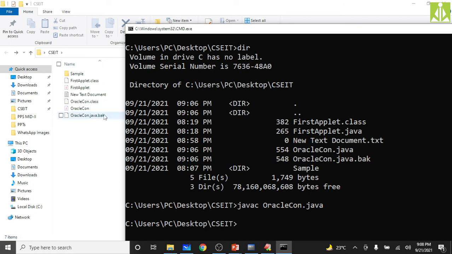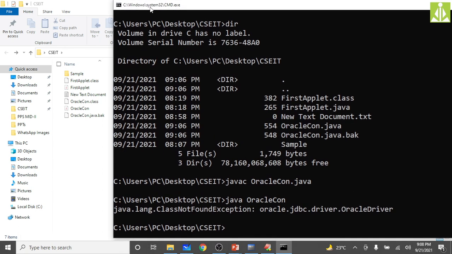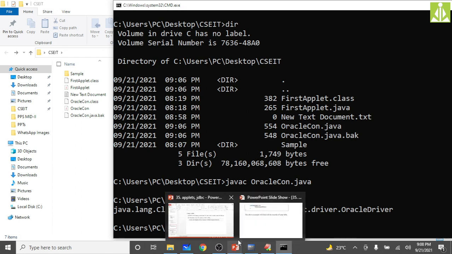So we got the class file, as you can see, the OracleCon.class file. Now run that class file like a normal Java program. We only need to run it because we are using PSVM in the program. So java OracleCon, that's it. Hit enter. We got the exception over here. You can see we got the ClassNotFoundException, the Oracle JDBC driver, Oracle driver not found, because we forgot to copy that .jar file,